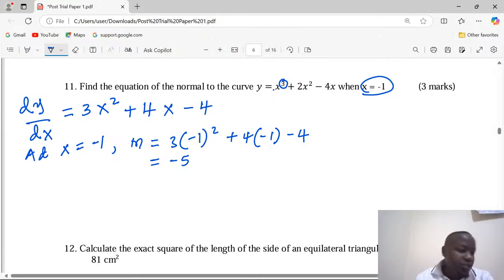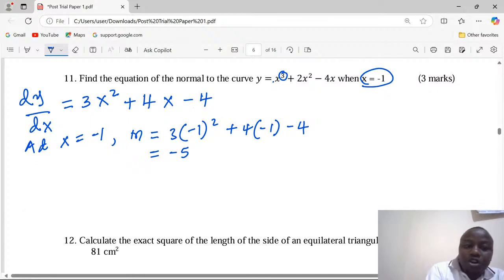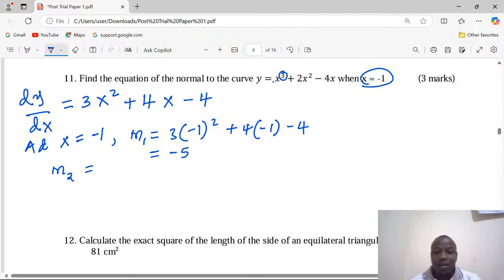The same is also the gradient of the tangent at that particular point, which means we now need the gradient of the normal at the same point. The normal is usually perpendicular to the tangent at that particular point. The normal, this is what I mean.